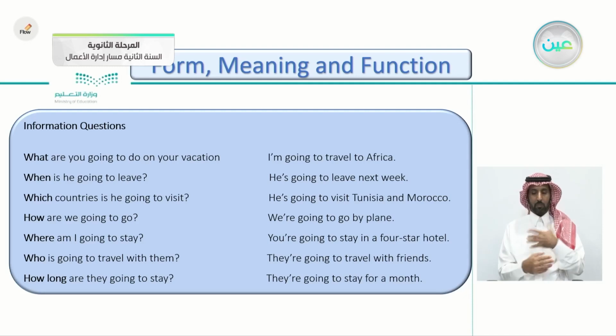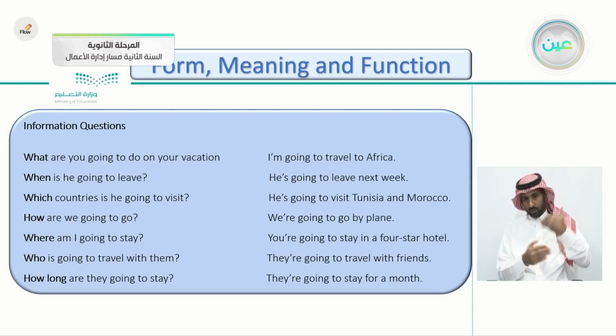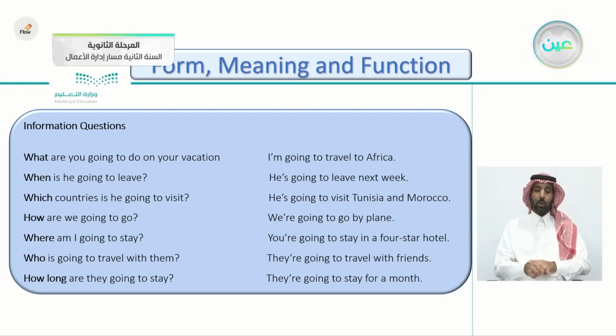The second part of the lesson here: information questions. You can see them here: what, when, which, how, where, who, and how long. So let's read them together. The first one: what are you going to do on your vacation? The answer here is, I'm going to travel to Africa.